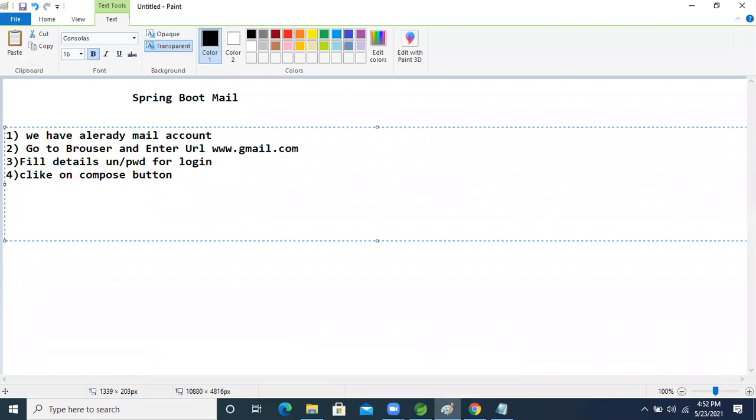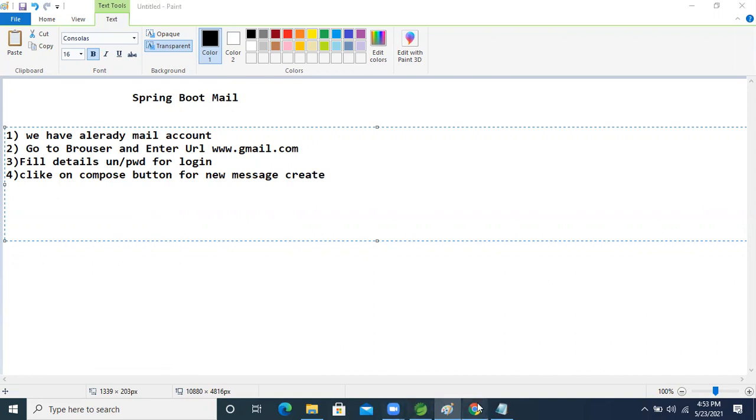The compose button is for creating a new message, right? New message creation.